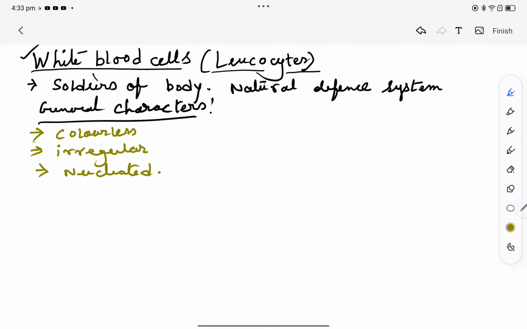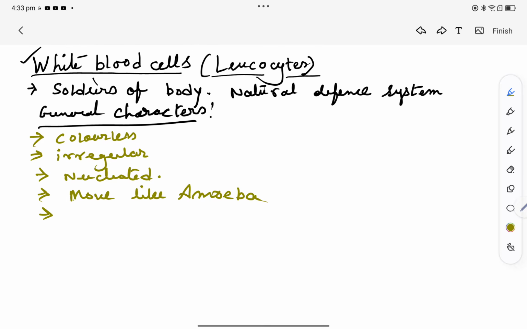RBCs or erythrocytes were unnucleated, meaning they do not possess a nucleus. Now these white blood cells move like amoeba, and sometimes they can come out through the blood capillaries.